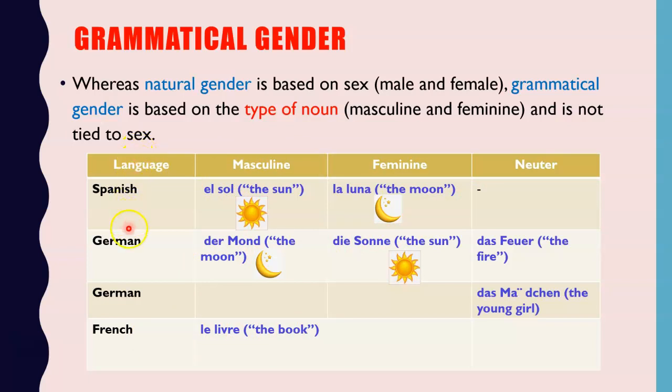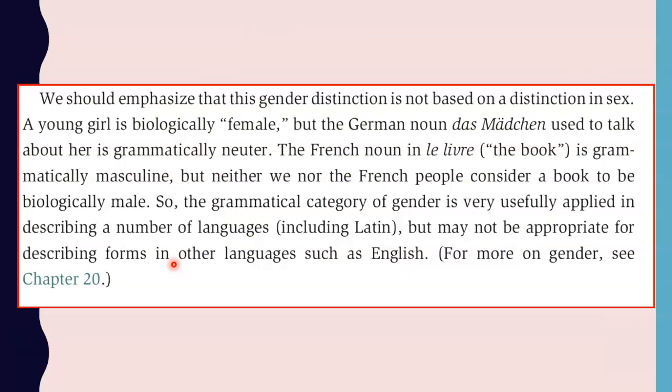So these three languages, Spanish, German, and French, are languages that use grammatical gender. We should emphasize that this gender distinction is not based on distinction in sex. A young girl is biologically female, but the German noun das Mädchen used to talk about her is grammatically neuter, as we mentioned before.